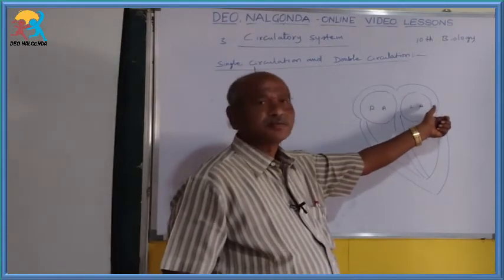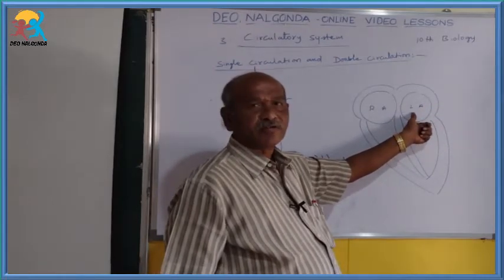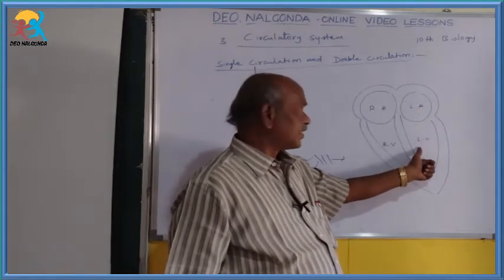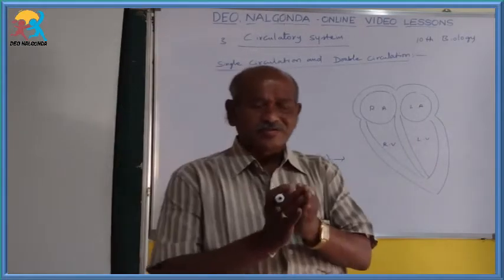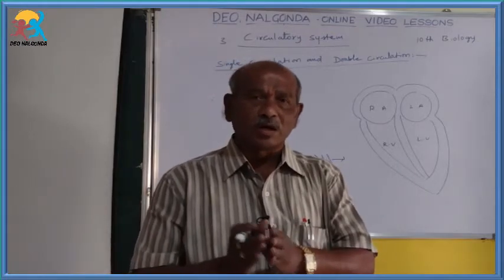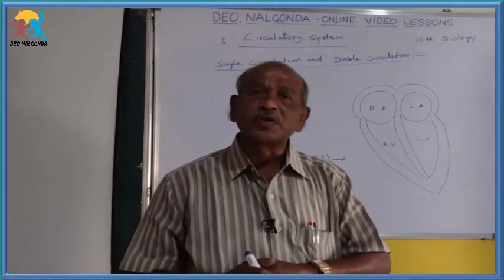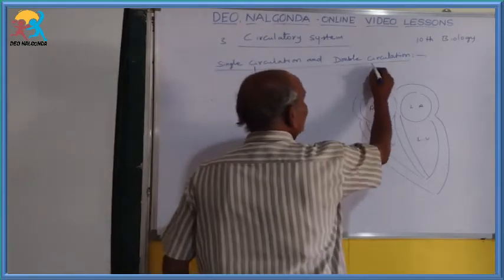Then from the lungs, through the pulmonary veins, pure blood enters into the left auricle, to the left ventricle, and it goes to body parts. Like that, the separation of pure and impure blood happens through the heart chambers. So that's why it is called double circulation.